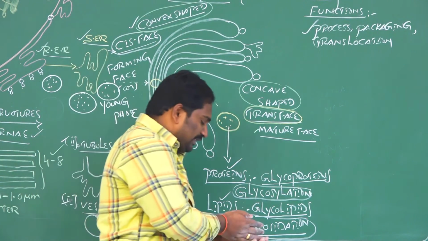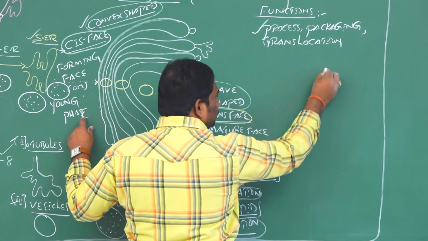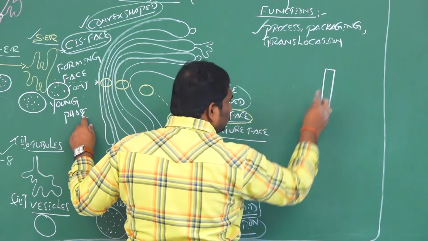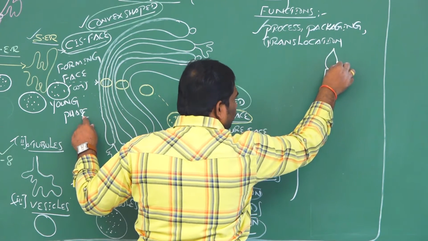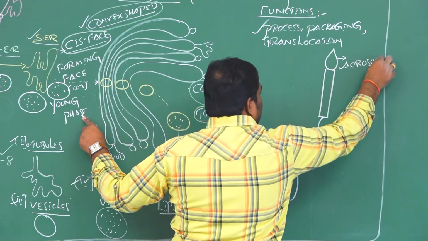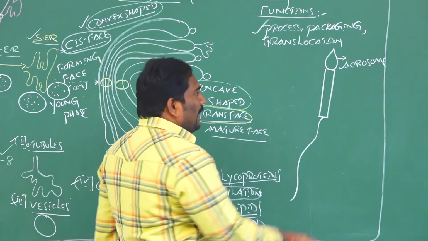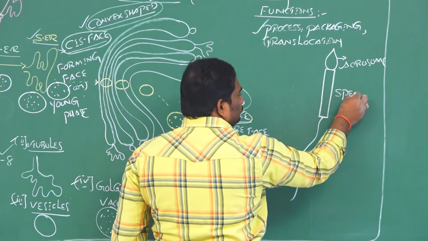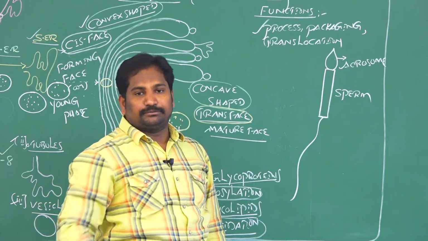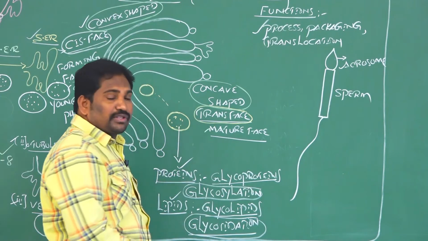For example, the next one is, you know very well, this is the sperm. This is the acrosome. In sperm, the hood-like structure is called the acrosome. The acrosome in sperm is formed by the Golgi complex. Clear? And one more important characteristic feature.